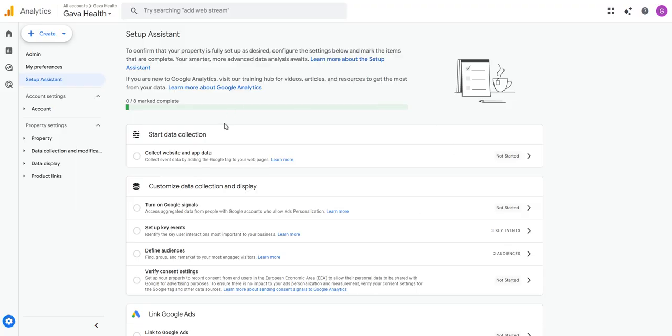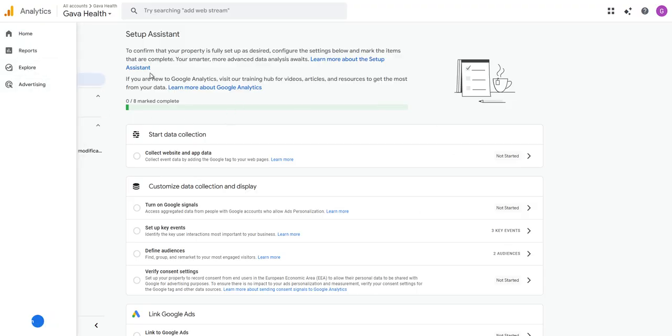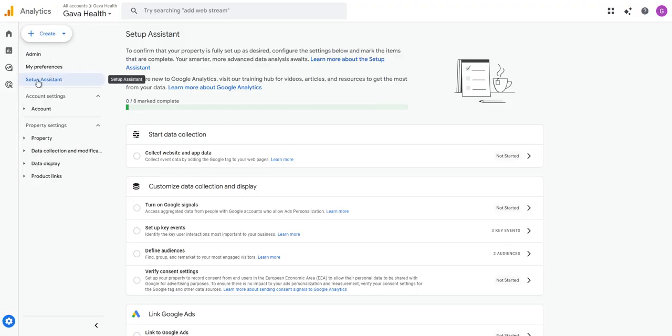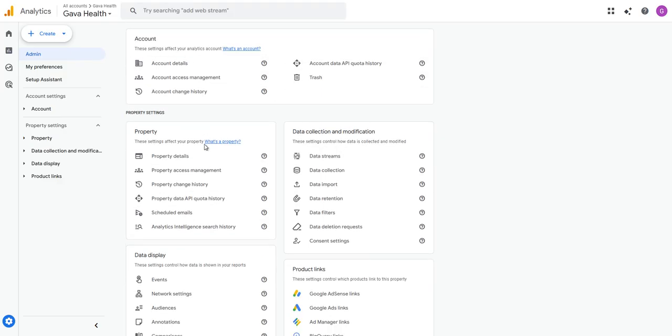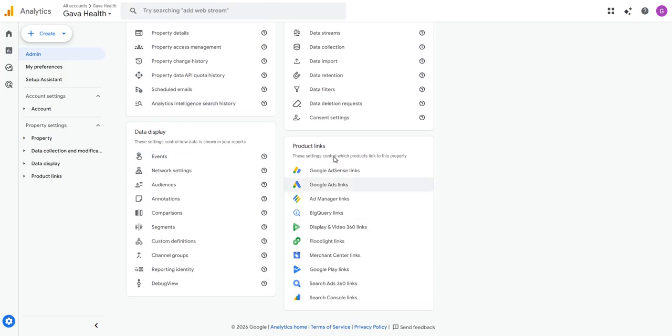All right, so it's very important when you come to your setup assistant. Most of you already know this, or if you don't, these are basically all your properties put on one page. All right, so we've connected the search console.